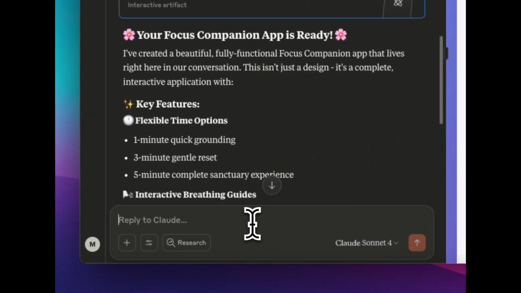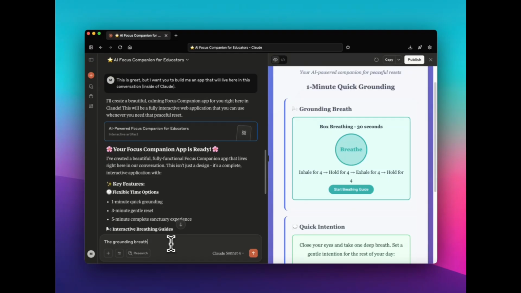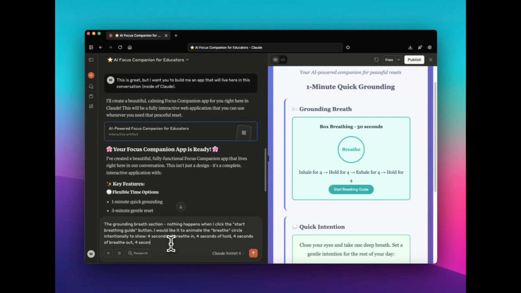So I'm going to say here, the grounding breath section, nothing happens when I click the start breathing guide button. I would like it to animate the breathe circle intentionally to show 4 seconds of breathe in, 4 seconds of hold, 4 seconds of breathe out, 4 seconds of hold. It should do this on a loop.